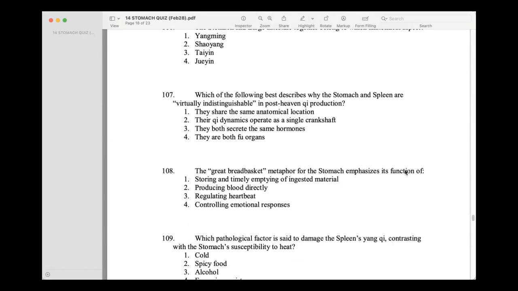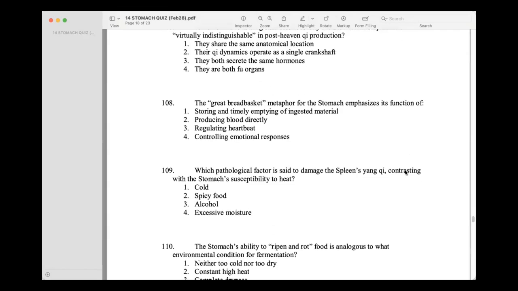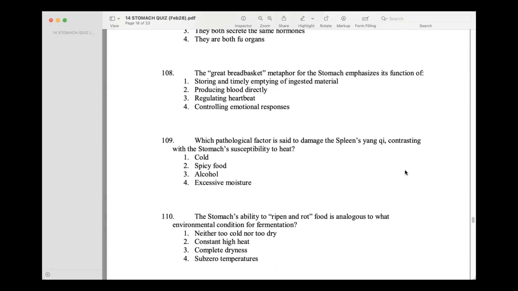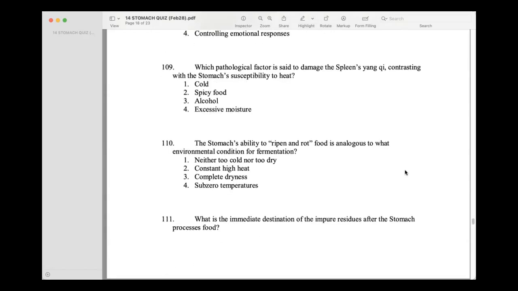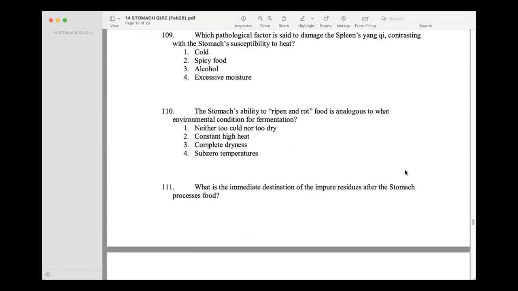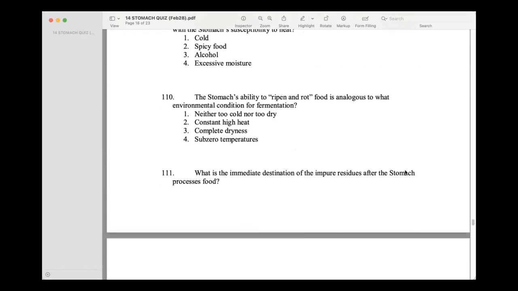Their qi dynamics operate a single crankshaft. The great breadbasket metaphor for the stomach emphasizes its function of storing and timely emptying of ingested material. Which pathological factor is said to damage the spleen's yang qi, contrasting with the stomach's susceptibility to heat? Cold. The stomach's ability to ripen and rot food is analogous to what environmental condition for fermentation? Neither too cold nor too dry.